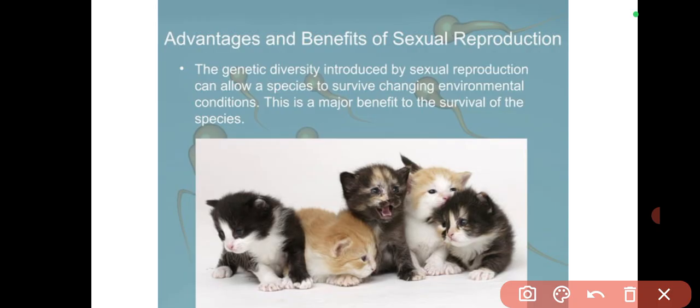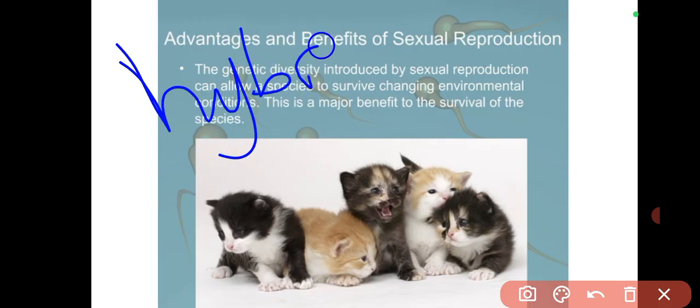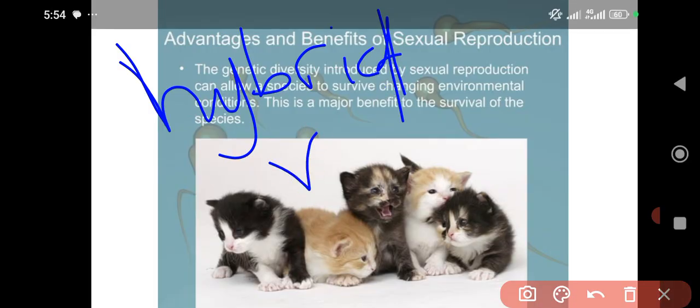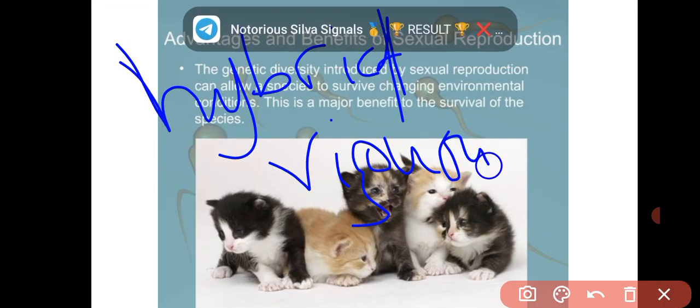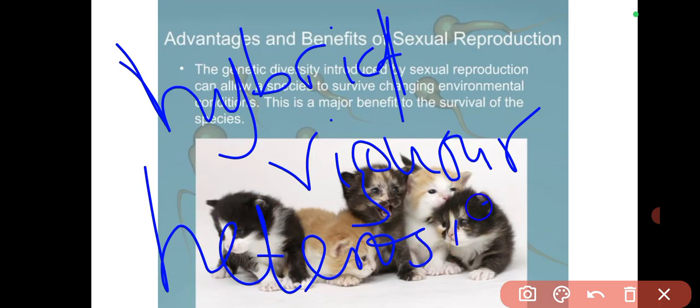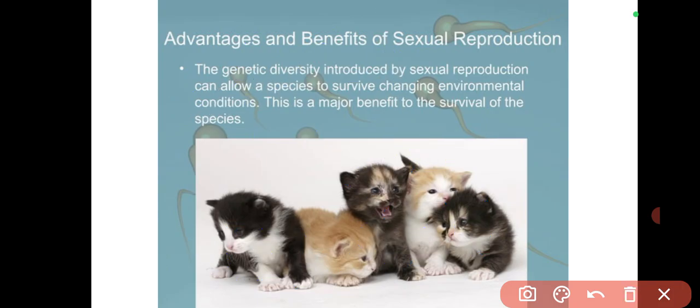So, for example, you as an organism, because of variation, you will have some advantages over your parents. For example, you might be more handsome or more beautiful than your parents. So those special traits, we'll treat that in genetics, are called hybrid vigor or heterosis. That's another name, heterosis. So they give you an edge over your parents, to survive in an environment, or just special qualities, special attributes.